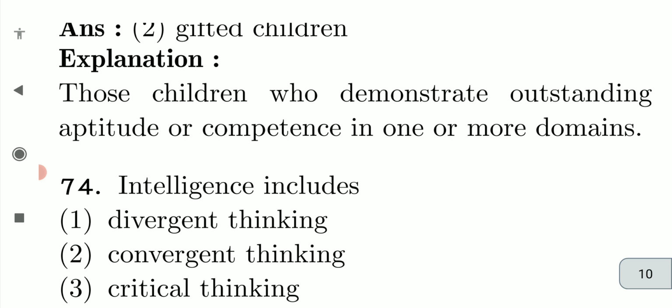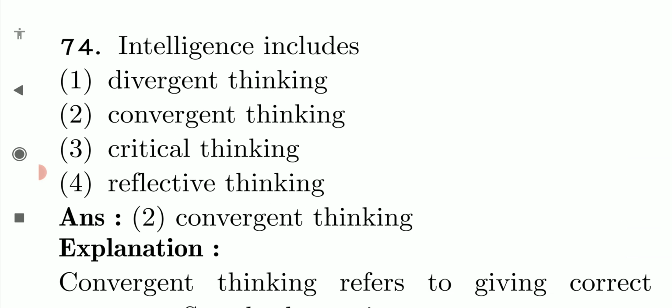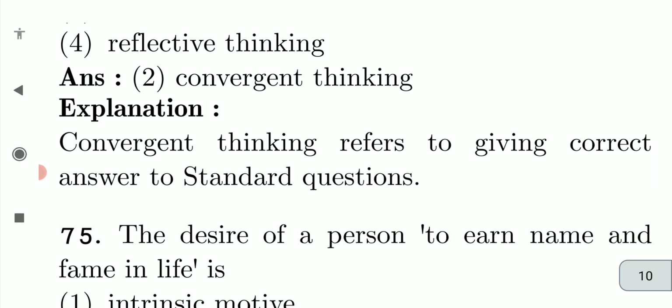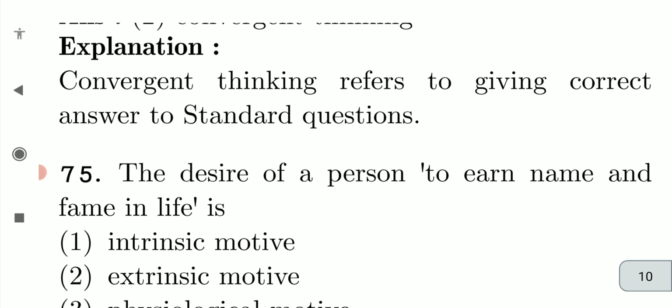Okay. Intelligence includes divergent thinking, convergent thinking, critical thinking, reflective thinking. Convergent thinking refers to giving the correct answer to standard questions. Okay, so it's like intelligence.